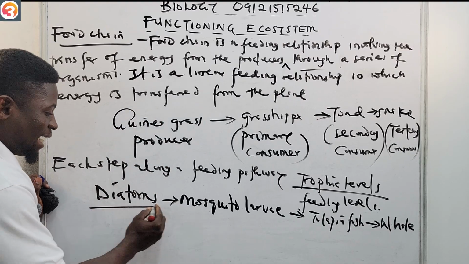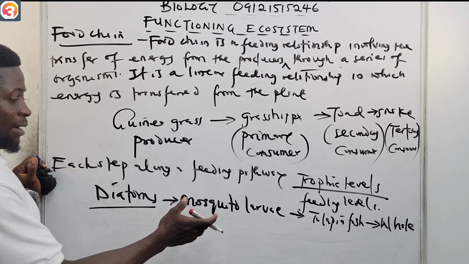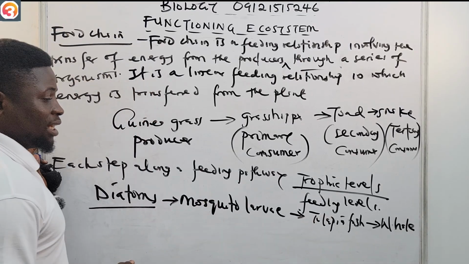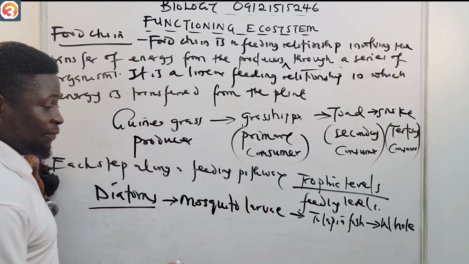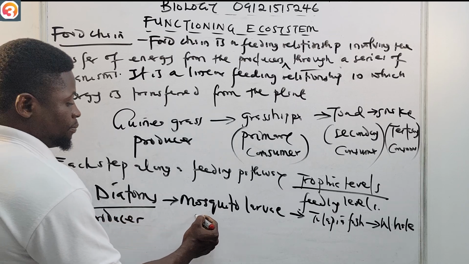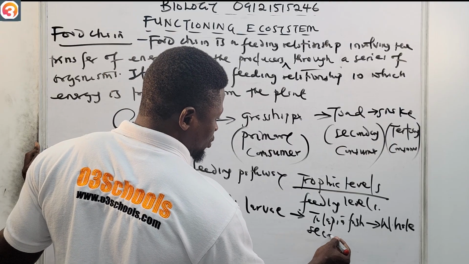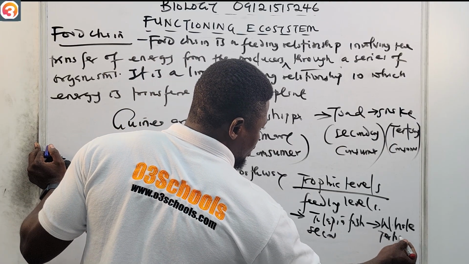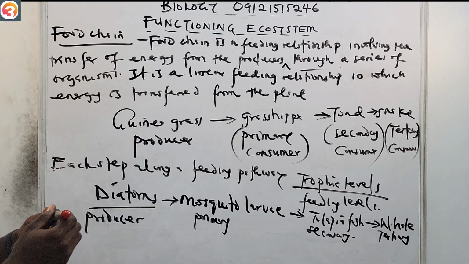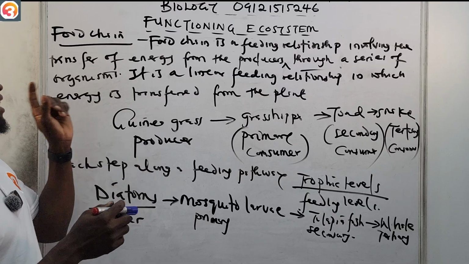All right, so these diatoms are single cell algae. They can be fed upon by the mosquito larvae. The tilapia fish can feed on mosquito larvae, while the whale can feed on the tilapia fish. So this one is the producer, this one is the primary consumer, this one is the secondary consumer, then this one is the tertiary consumer. All right, so that is that about the food chain.